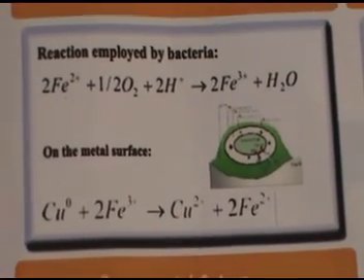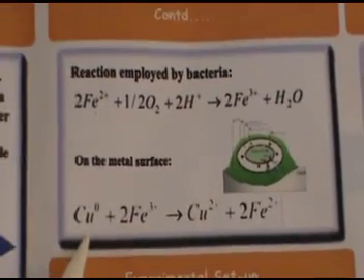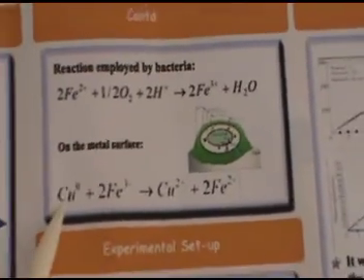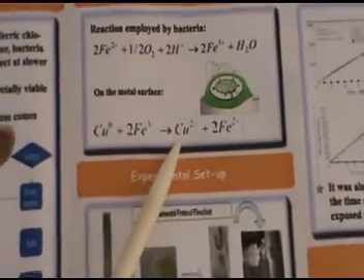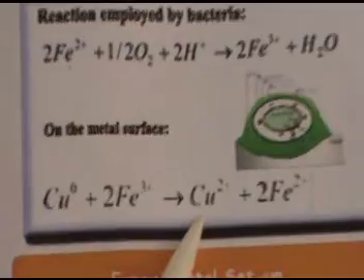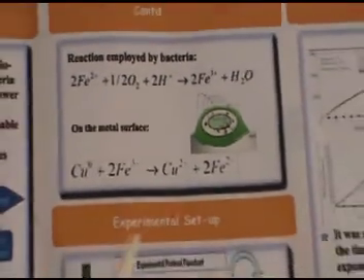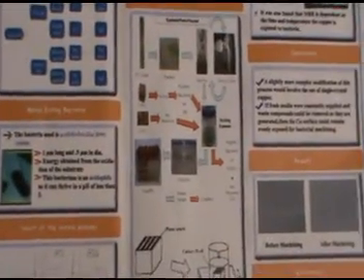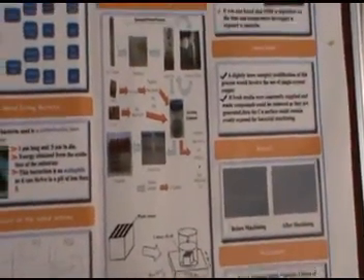If the copper metal reacts with these ferric ions, it is converted to Cu2+, which is nothing but the oxidation of copper. Oxidation of copper is just like the removal of copper, because it is nothing but the rusting of copper. So we are removing the copper using a bacterium.